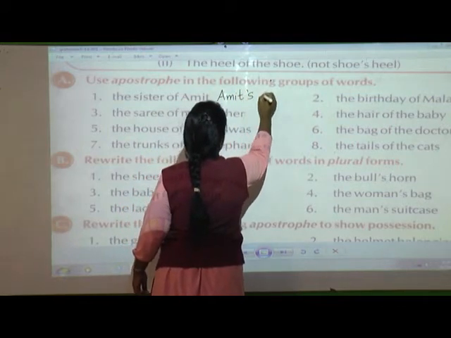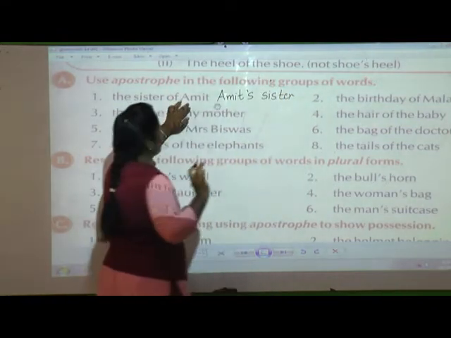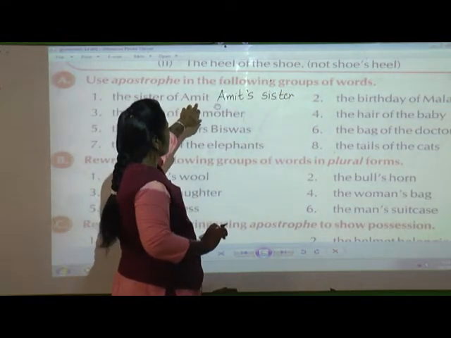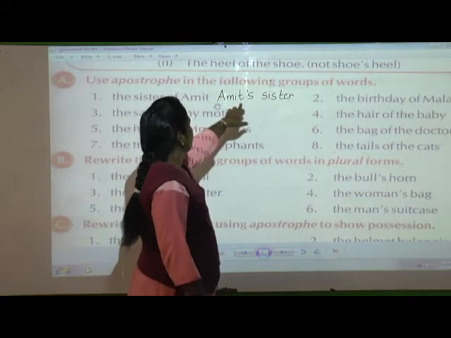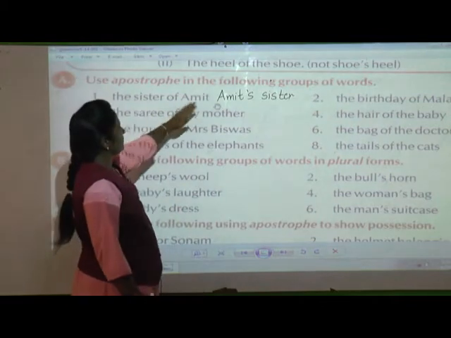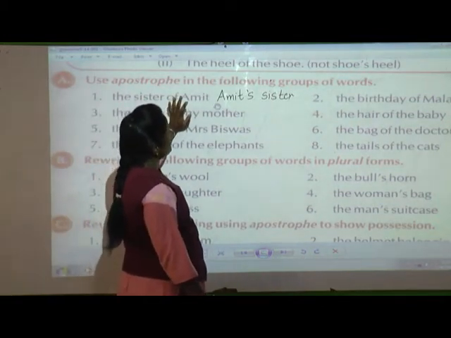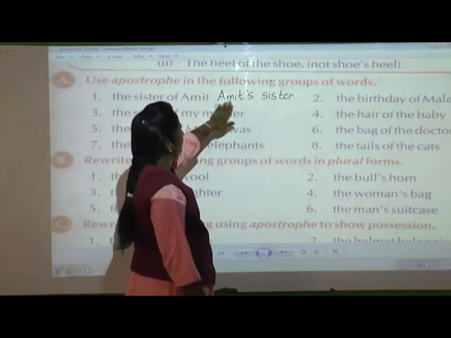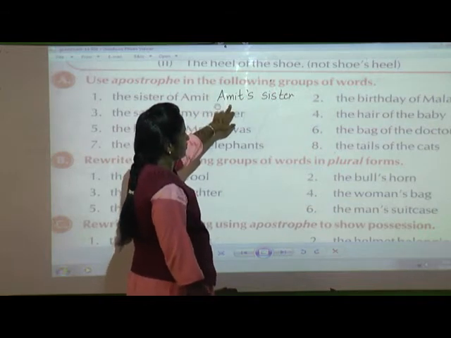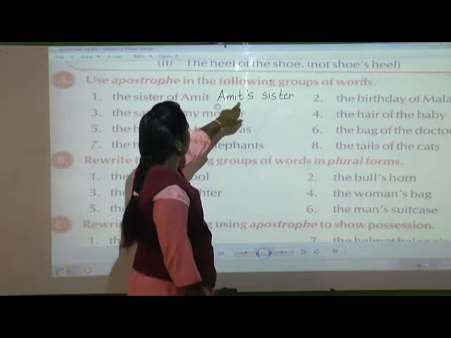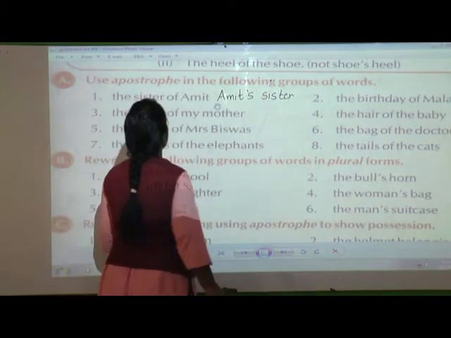Amit's sister, because it is told that if it is a singular noun, Amit is a singular noun, so Amit, then apostrophe s as referred to in the first case, and Amit's sister, so the sister will come this side and Amit this side, means the places are only changed, the words will be as they are, only you are going to put an apostrophe s, because here it is a singular noun, means we are talking only about Amit, so you are going to put an apostrophe s.